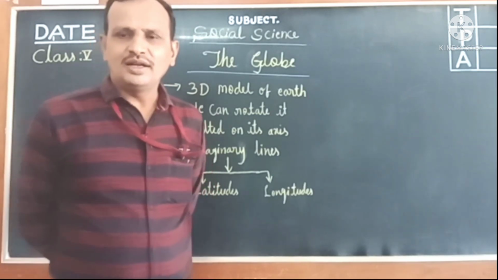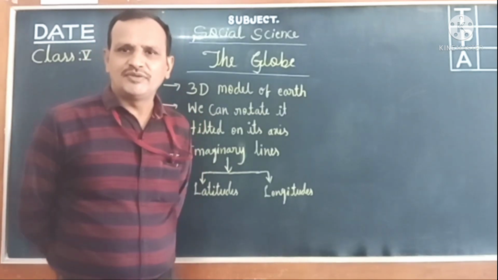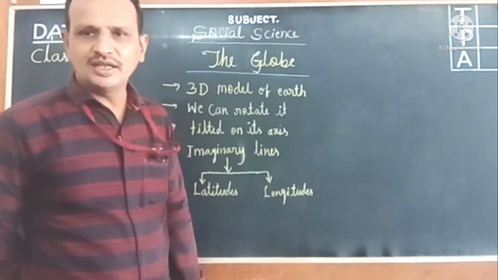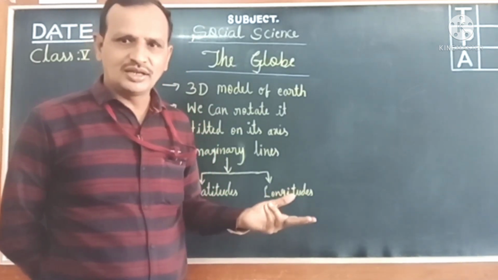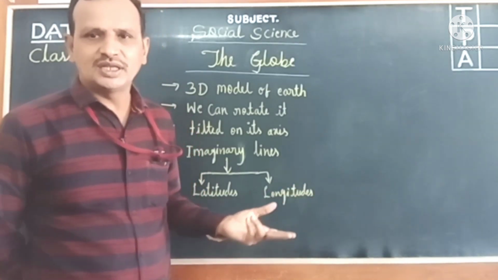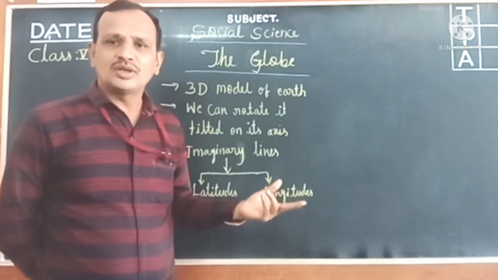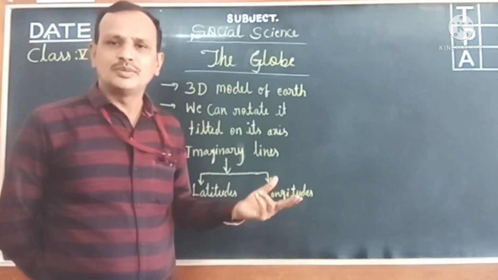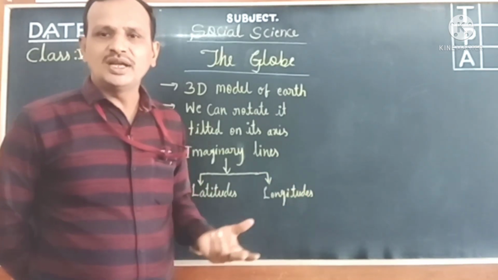Students, we have already completed two chapters of class 5th social science in our previous classes. Isn't it, children? Chapter 1 is the solar system and chapter 2 is our planet Earth. In both chapters we have discussed the topic of our planet Earth.